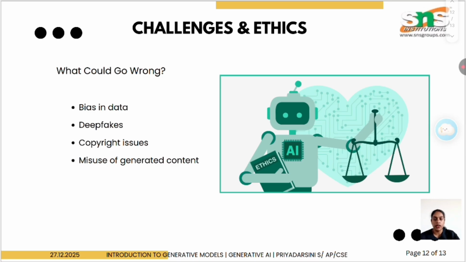Okay, what are the challenges? However, generative models also come with challenges. Bias in training can lead to biased output. Deepfakes can be misused. Copyright issues arise when models are trained on existing content. Generated content can be misused for misinformation. So, ethical AI development is very important.